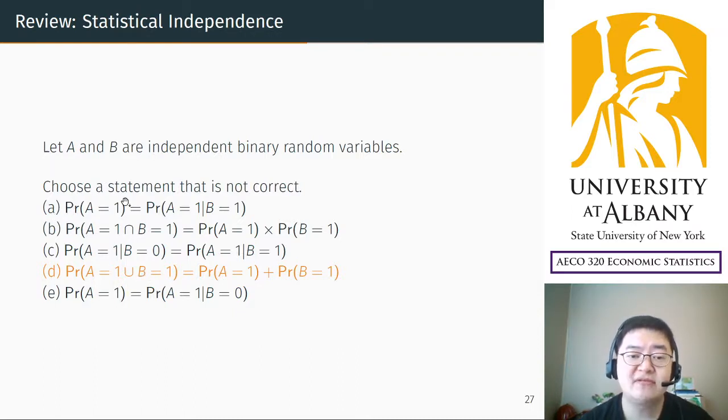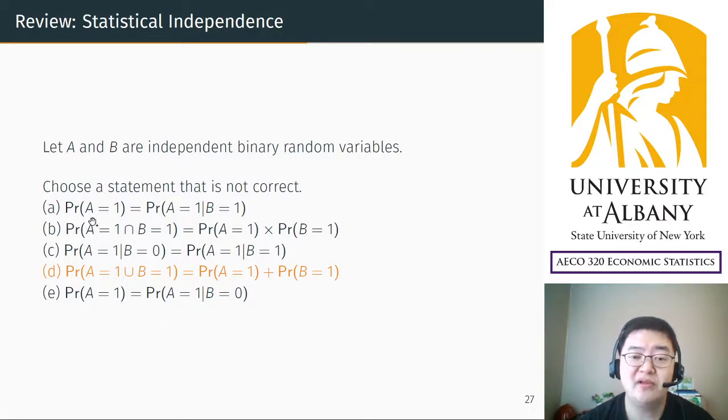Probability of success in A is equal to the probability of success in A given that B is a success. So it means success in B does not affect the probability of A. So the outcome in B does not affect probability of A.